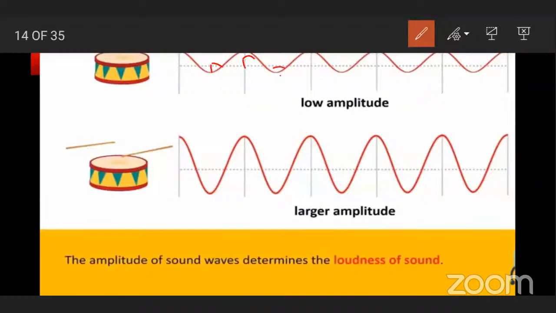So, here loudness is also low, means this voice is soft. And here, larger amplitude is here. So, here sound is loud.